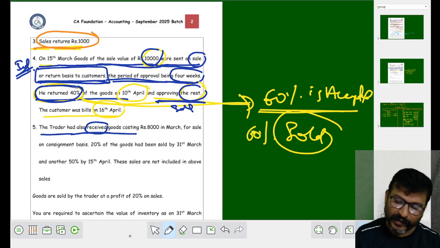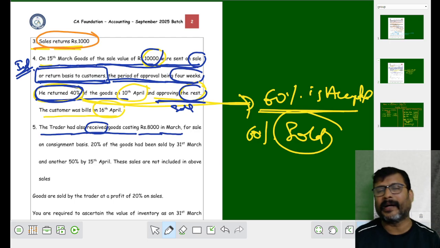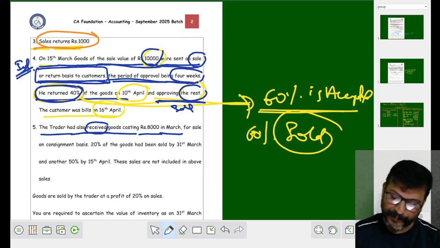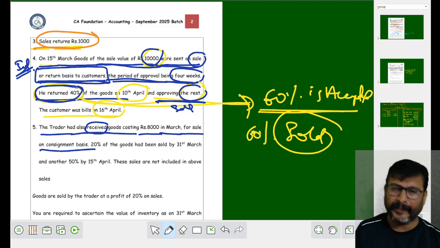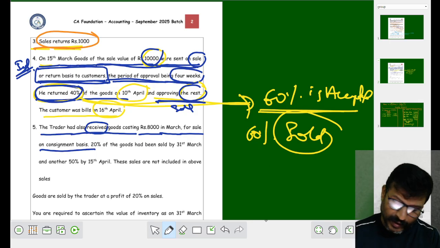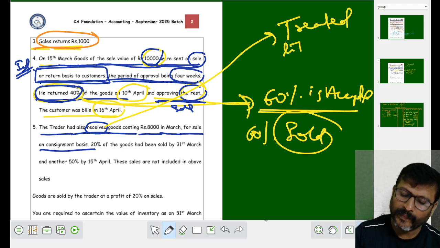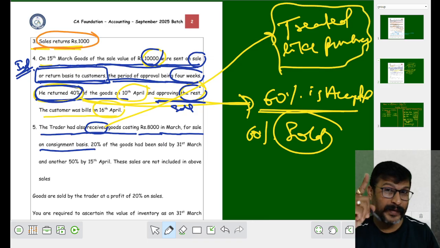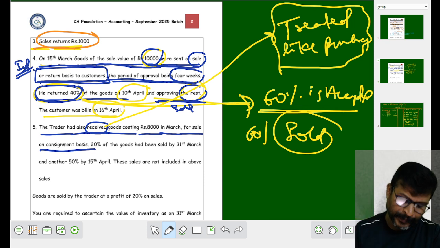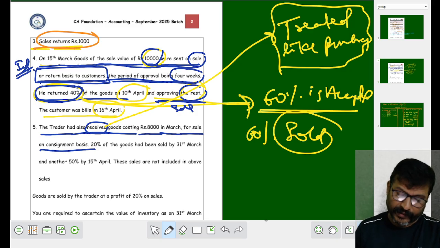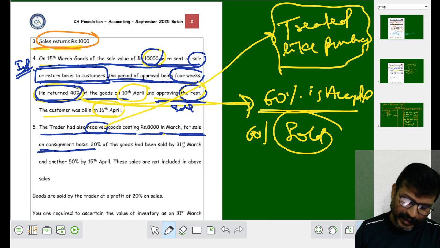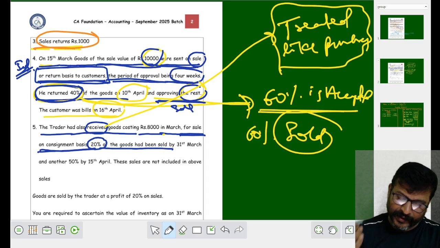Goods costing rupees 8,000 in March. When received? In March. For the sale on consignment basis. See my dear student, when the goods are received on consignment, it is to be treated like purchases. You know very well, right? As per the points to be remembered, go through those points. The trader had also received goods costing rupees 8,000 in March for sale on consignment basis.